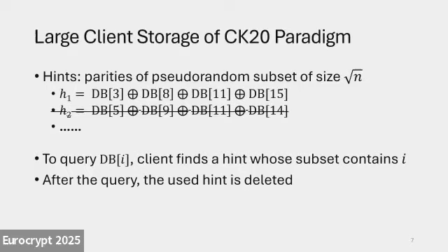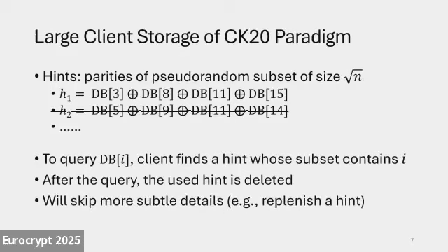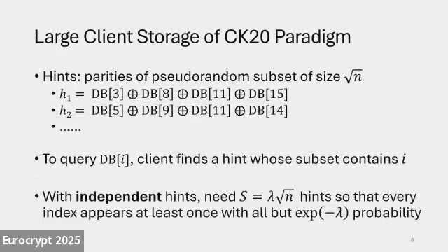Also, after the query, clearly the hint has been used. We cannot use it again, so we have to delete that hint and use the rest of the hints. There's also a hint replenish process, but once again, it's not too important for this talk. The main takeaway from this overview is that the reason why the CK20 paradigm requires that extra factor of lambda is because of this coupon collector's problem.